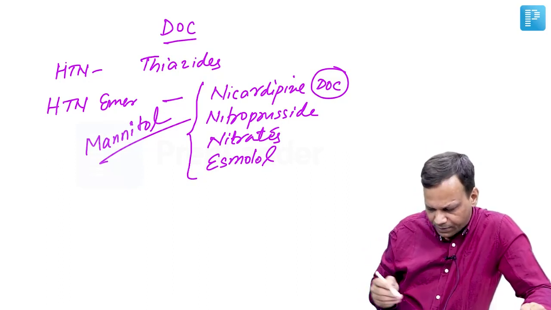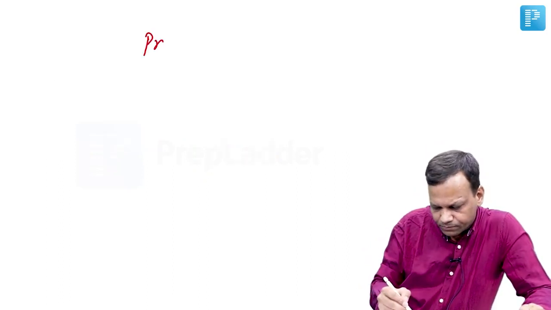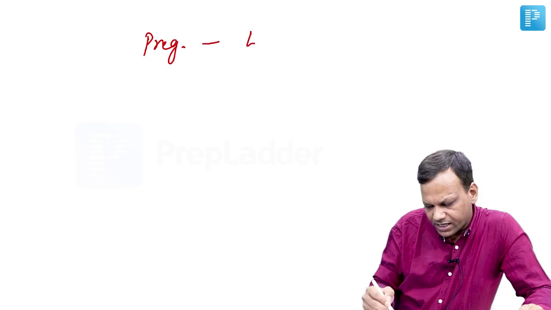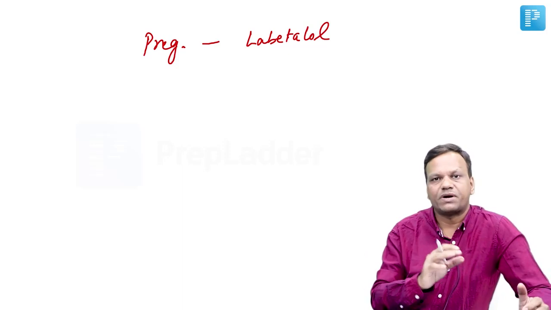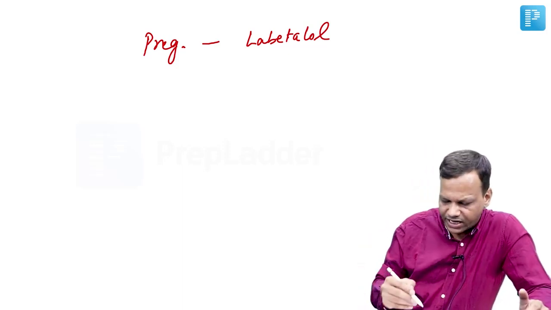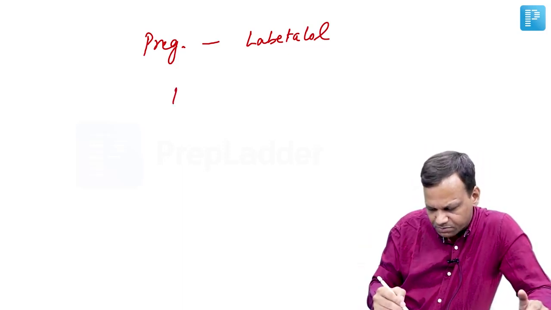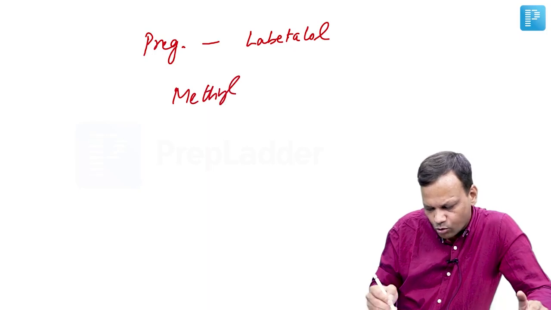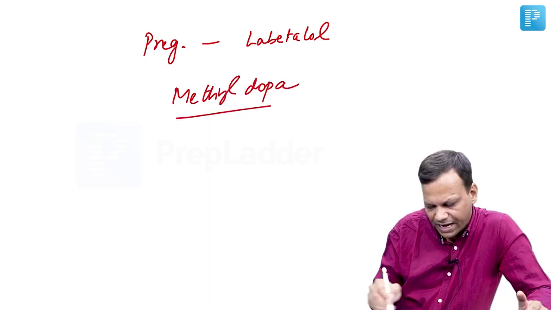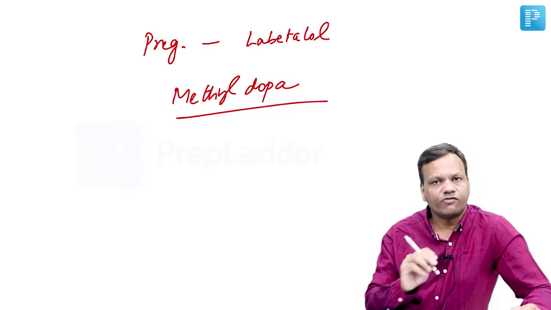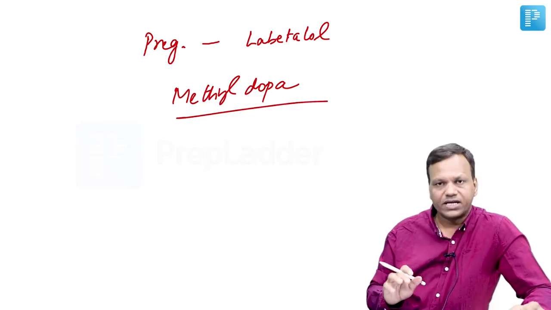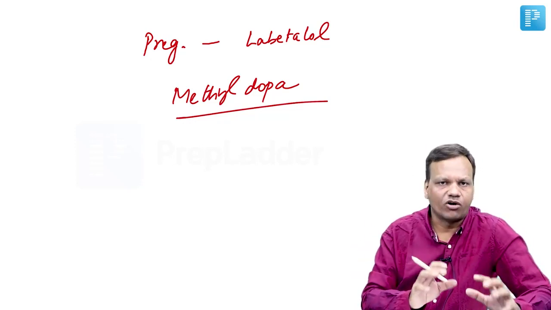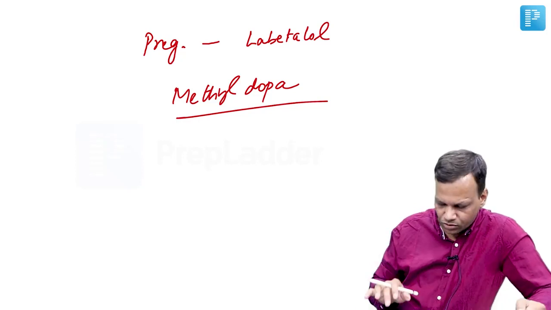Okay. Then hypertension in pregnancy, if we talk, the drug of choice for hypertension in pregnancy is labetalol, both for hypertension as well as hypertensive emergency. The alternative to labetalol for hypertension is methyldopa, but it is slow acting, so not for emergencies. It can be used in hypertension, but not for emergencies. Okay, but ACE inhibitors and ARBs are absolutely contraindicated in pregnancy. So these are important points regarding hypertension.